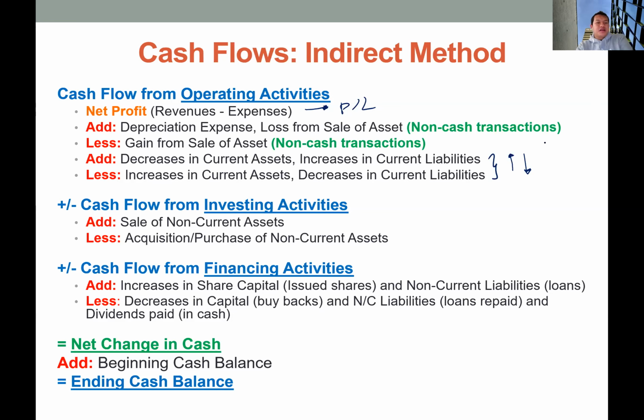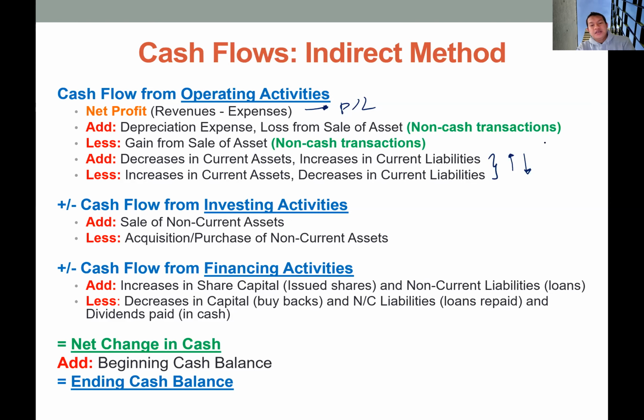And then in financing activities, we need to check the balance of the ordinary capital and non-current liabilities. These are basically the two alternatives of financing the company's operation. Any increase in the ordinary share capital or non-current liabilities, we assume the company is issuing more shares or getting more loans for cash, so it should be an addition in the financing activities.